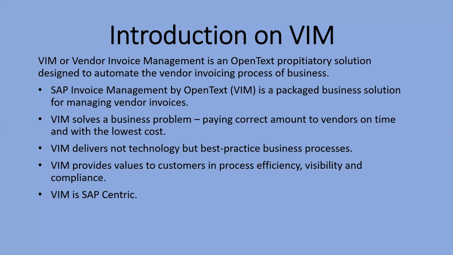They usually use transaction MIR7 for parking the invoice, and after that the super user will further validate it and process the invoice. For non-PO, we don't have that concept of parking.